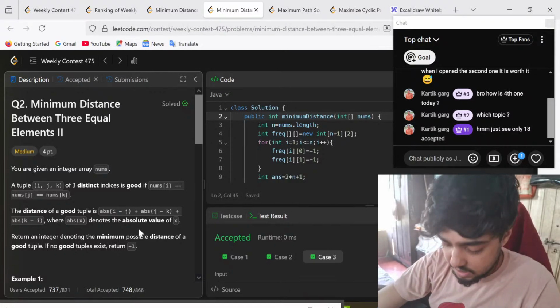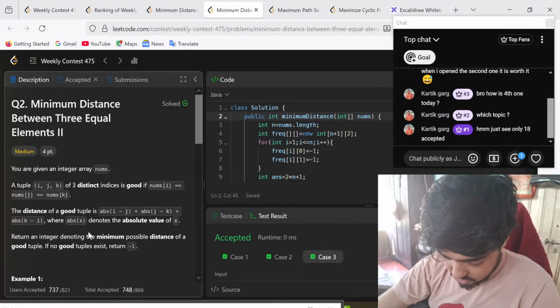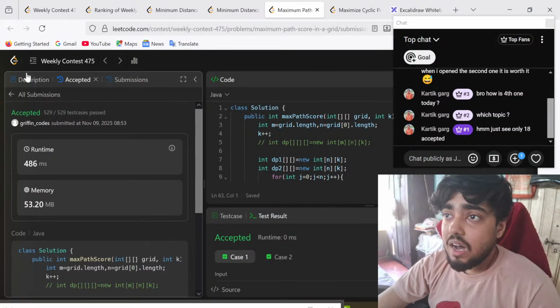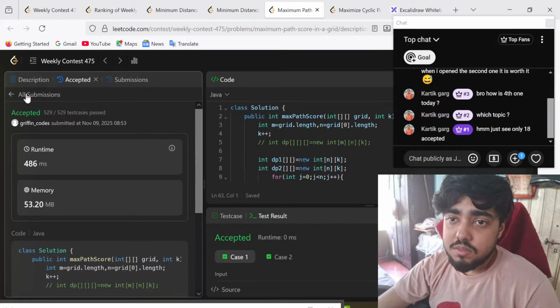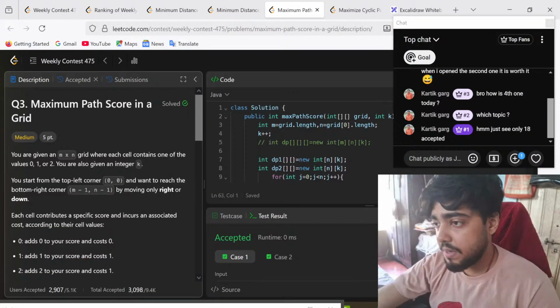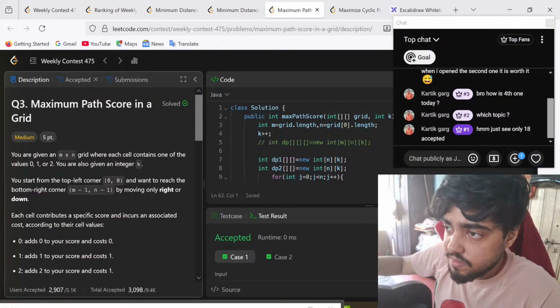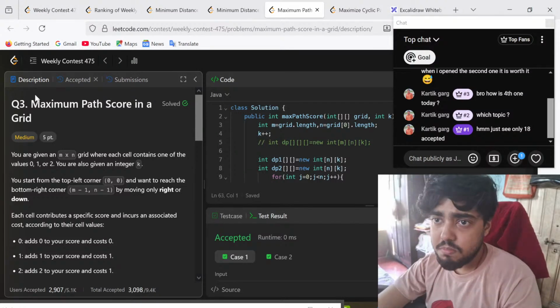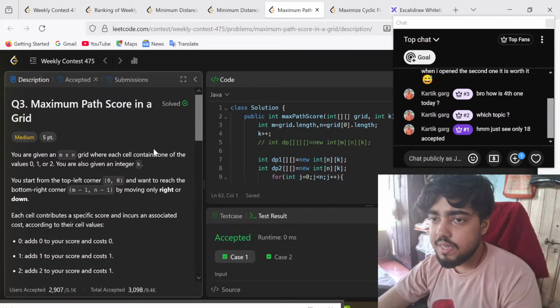Okay, so I'll just consider it as a no. Let's go to the last, the third question, which is the last question that I will be explaining. The third question is maximum path score in a grid. You're given an m into n grid where each cell contains one of the values 0, 1, 2. You're also given an integer k.